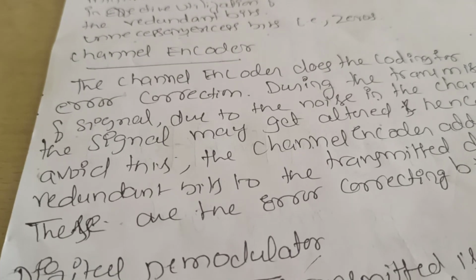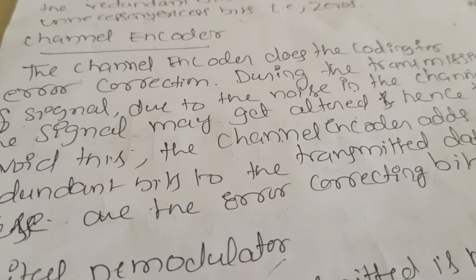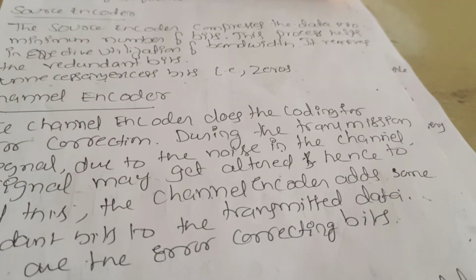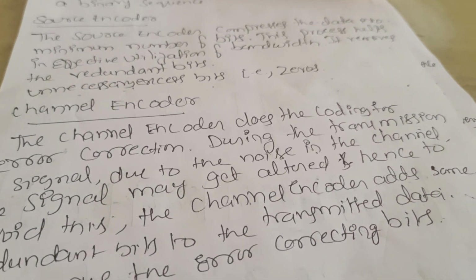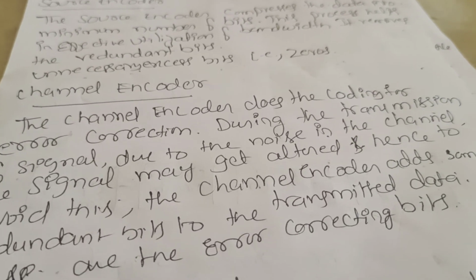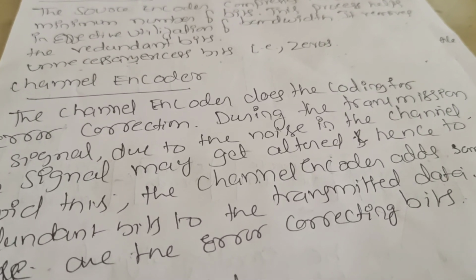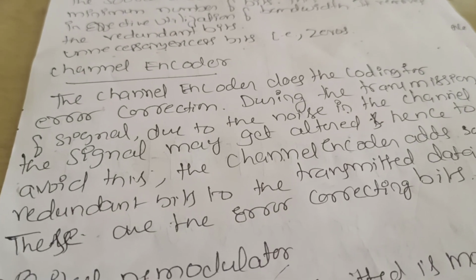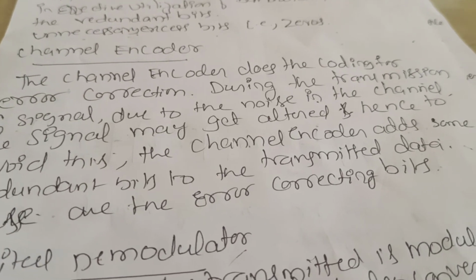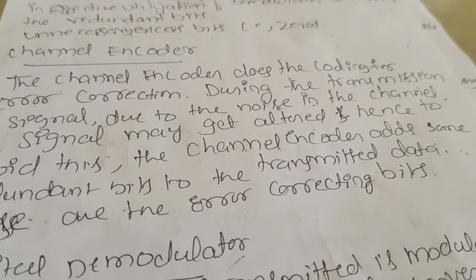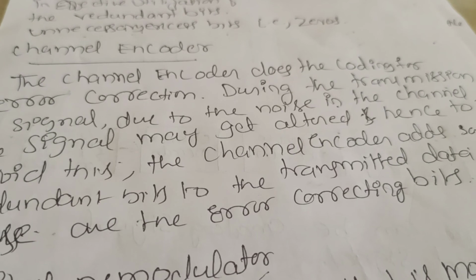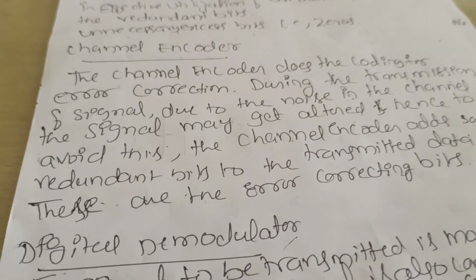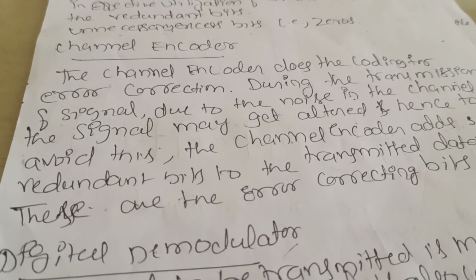Next is the channel encoder. The channel encoder does the coding for the error correction. During the transmission of the signal, due to noise in the channel, the signal may get altered. Whenever there is a presence of noise, the signal is going to get altered. And hence, to avoid this alteration of the signal, the channel encoder adds some redundant bits to the transmitted data. These are the error correcting bits.